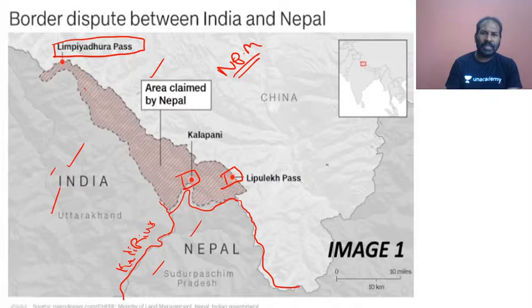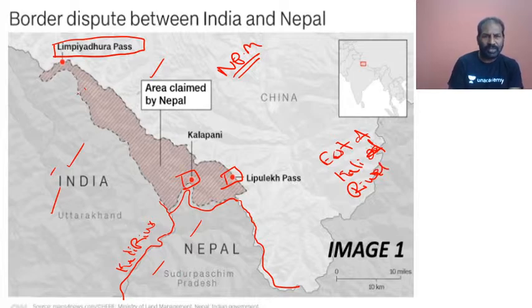So they are taking into consideration the east of Kali river. East of Kali river will be considered as the boundary between Nepal and India. So east of Kali river would be extending up till this point.